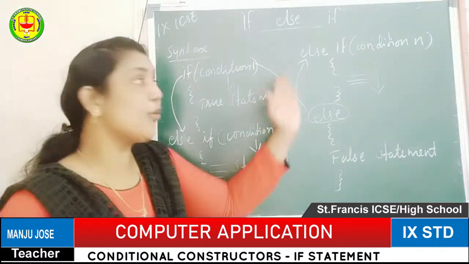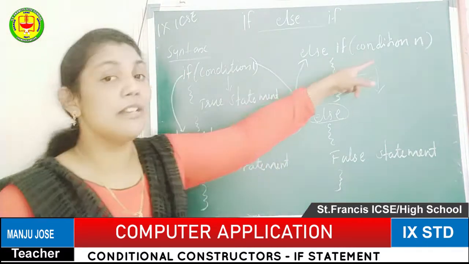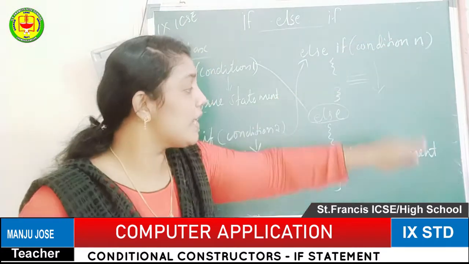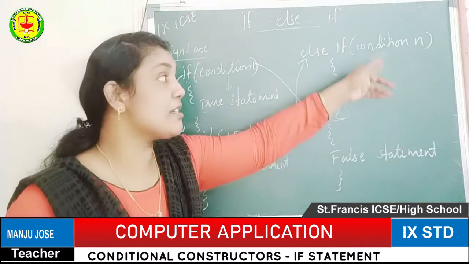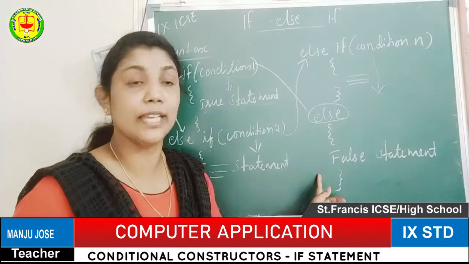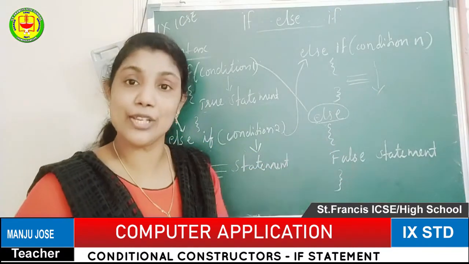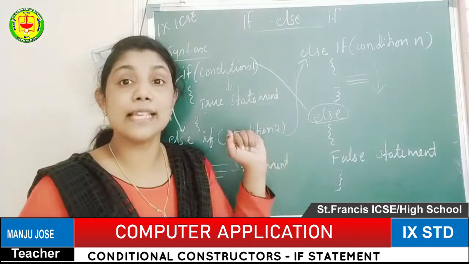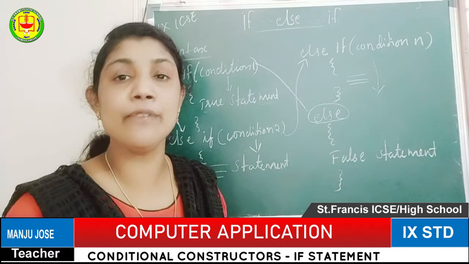So here I have given only 3, the first, second and third condition. Then after the third condition is finished, if the condition is also false, it will come to the false section. If a condition is true, this false will not work. The true statement will be executed and the output will be generated. Okay, so this is called the if-else-if ladder or if-else-if statement.